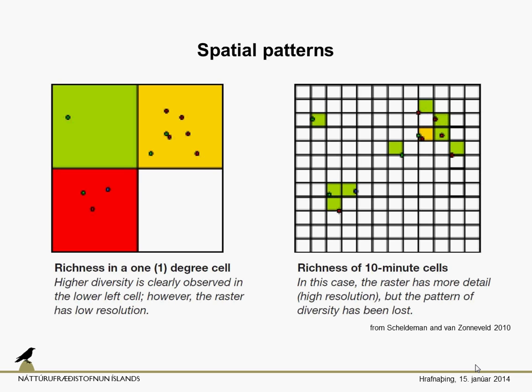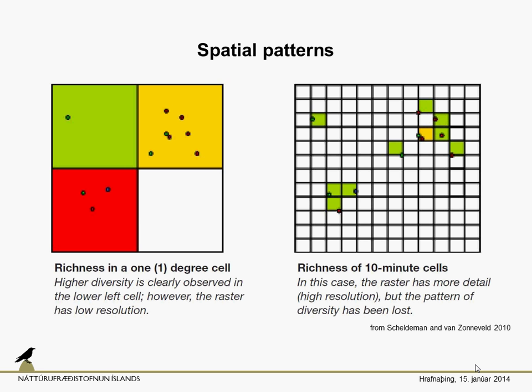If you think about species richness over an area, we can divide an area into plots, big or small. Here, for example, we have squares, and this plot is rather big. It's 1 degree by 1 degree.